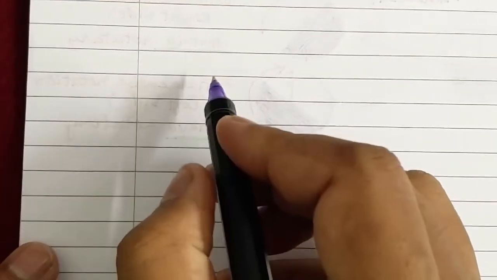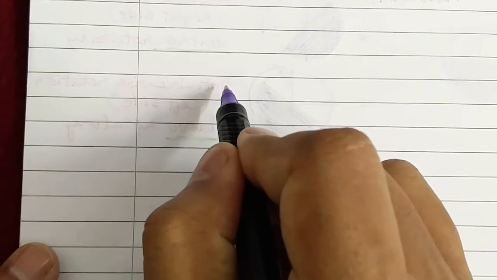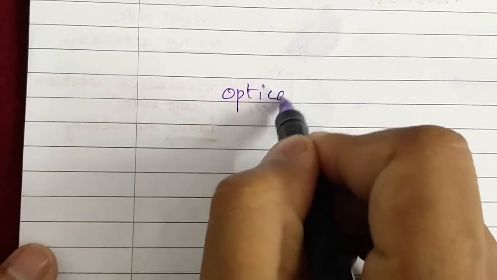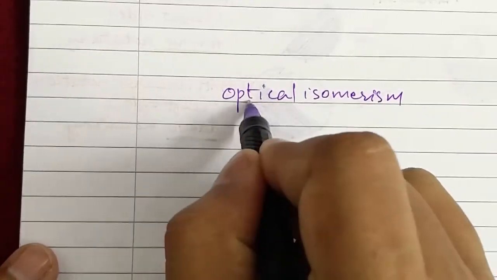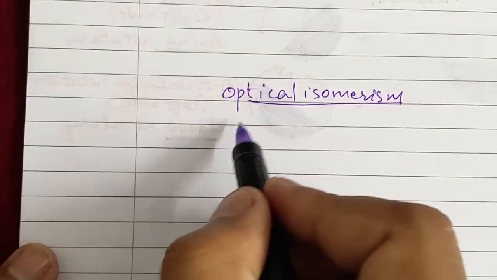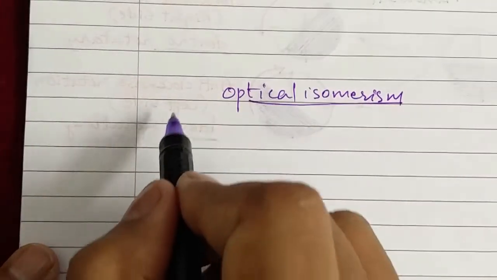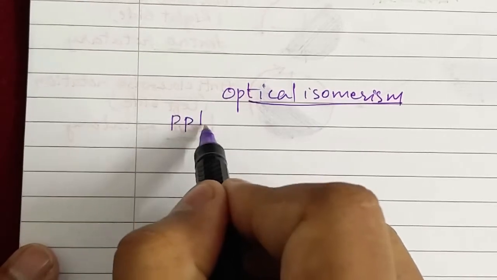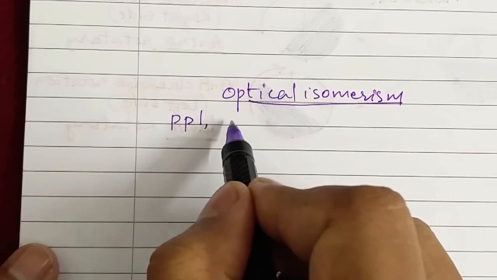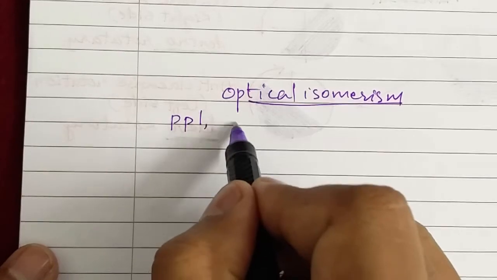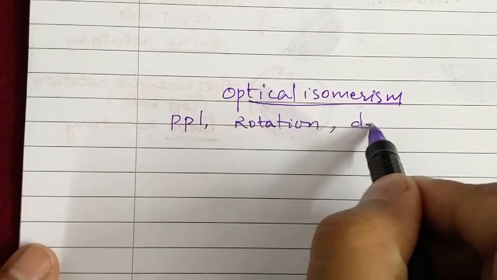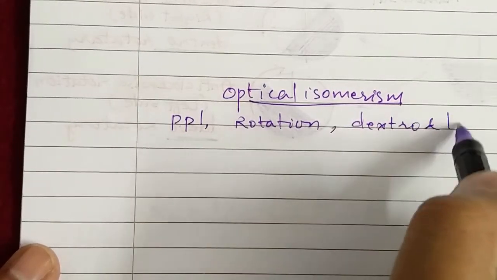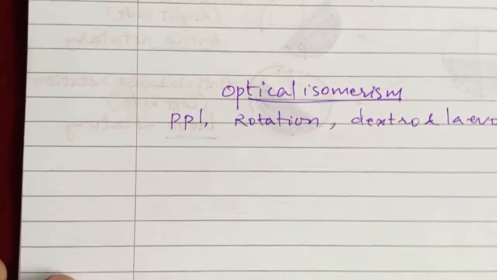Hello students, in this video we discuss the concept of optical isomerism with examples. In the previous video we have seen the meaning of plane of polarized light, then rotation of plane of polarized light, then meaning of dextro and levo, etc.